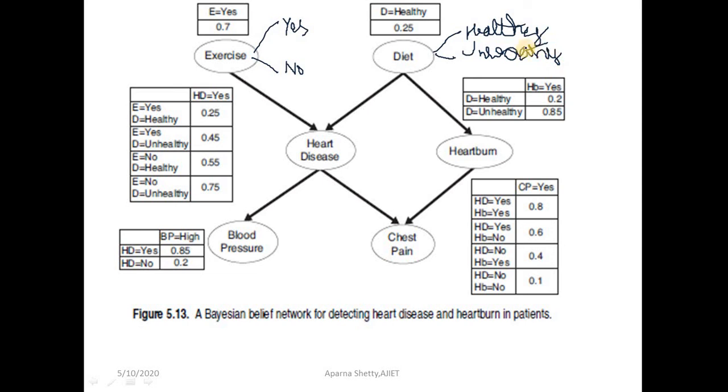So two values for diet, healthy and unhealthy, and for exercise, yes and no. This was the probability table for the parent nodes.